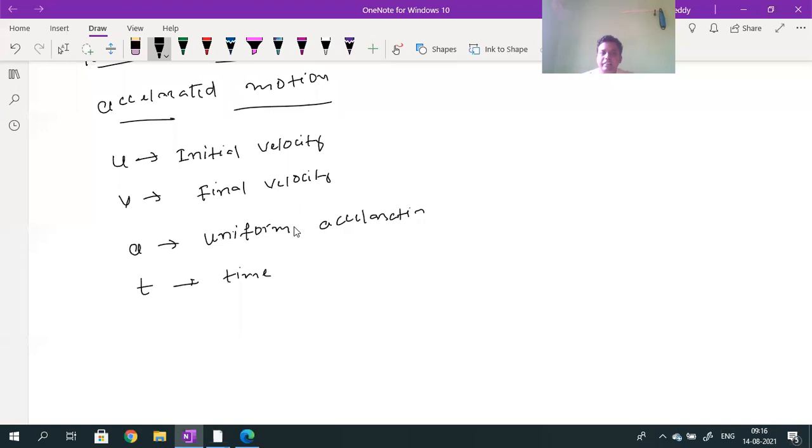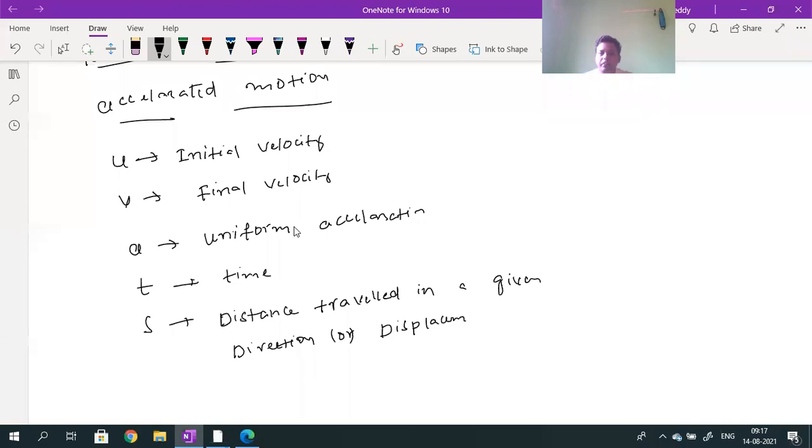And S is the distance traveled in a given direction, or it is also called displacement.